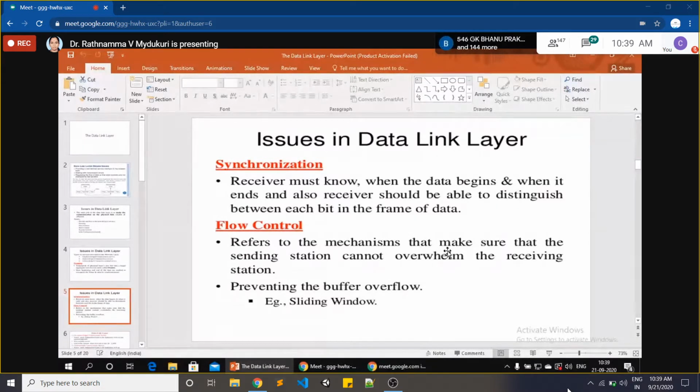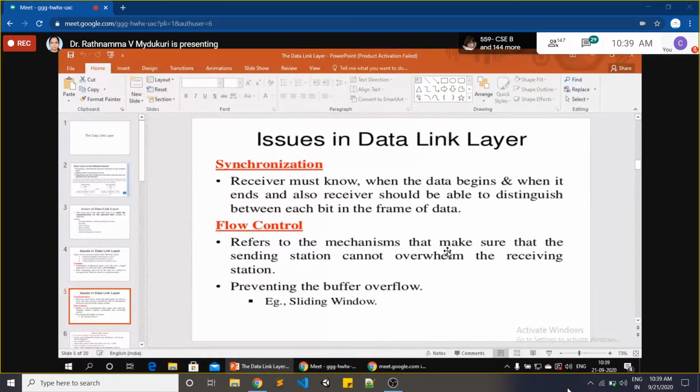Next, what about the next one? Flow control. I have just now discussed that if the sending station is sending some data packets, and those packets are received by the receiver continuously, no problem. If he is not receiving continuously, what will happen? The packets coming from the sender will be waiting in the queue. If they are waiting in the queue, sometimes the packets may be hacked by the hacker. So, how to prevent this? We have a mechanism, we'll discuss it later. The best mechanism is buffering.